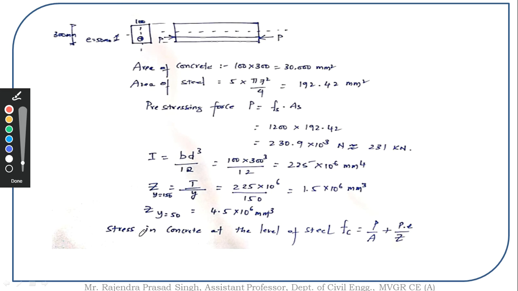Now let us find out the stress in concrete at the level of steel. The stress in concrete at the level of steel is equal to P by A plus PE by Z. Now this Z value we have found to be 4.5 into 10 to the power of 6, and the P value we have some time ago found as 231 kilonewtons, and the E value is 50 mm, and the A value we have found as 30,000 mm square.